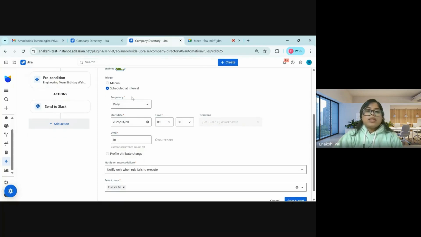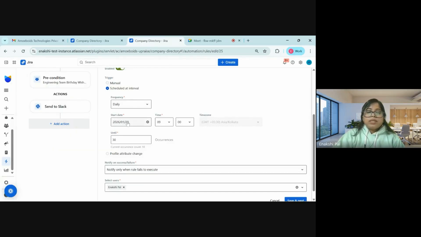So you can see here in the frequency input box, we have three options: monthly, weekly, and daily. I have selected daily because I want the messages to be posted daily. Whoever's birthday comes, they can simply get the messages, or maybe we can do it weekly as well, right? So for today's reference, I have given it as daily, so that you can see the message directly in the Slack.